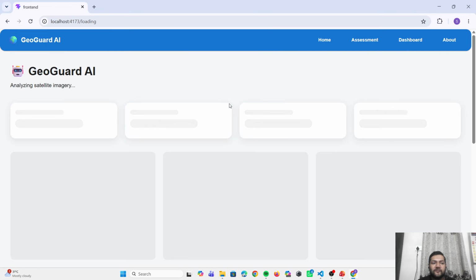Now the assessment is running, so it takes a few seconds or sometimes a minute to give us the answer or generate the response. So it is analyzing the satellite imagery.